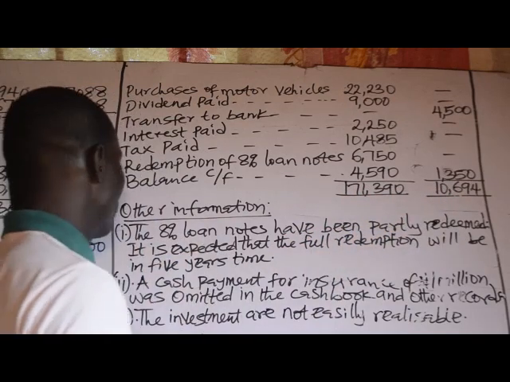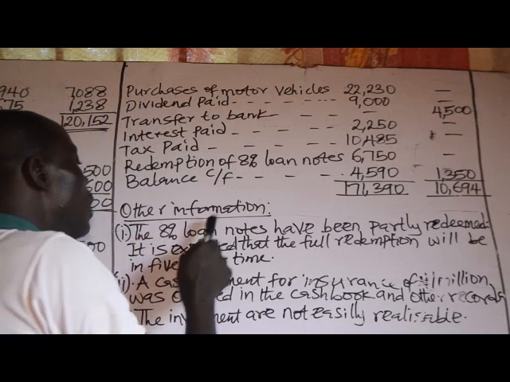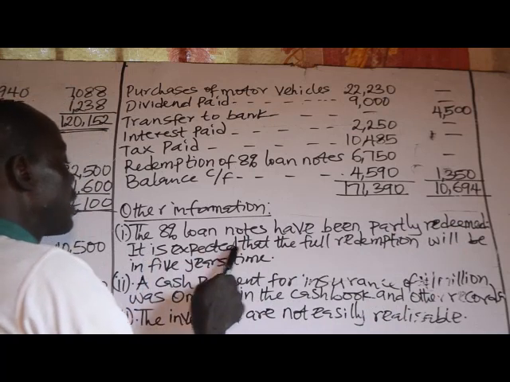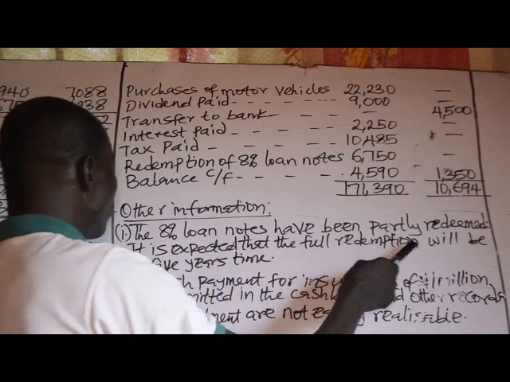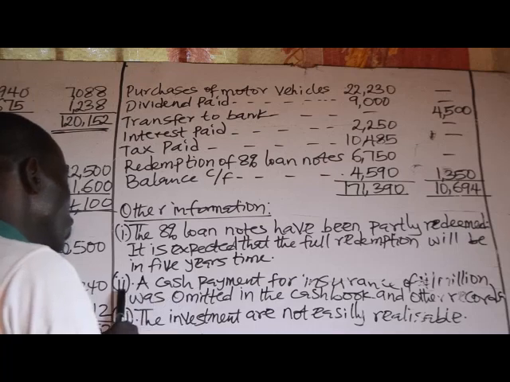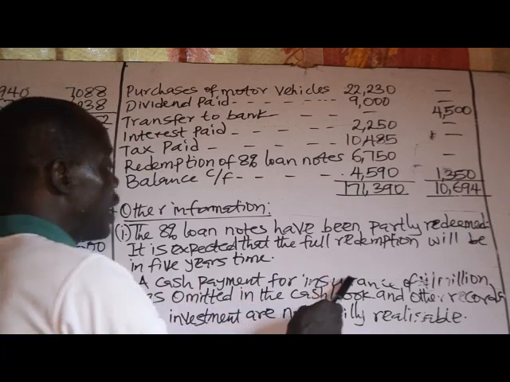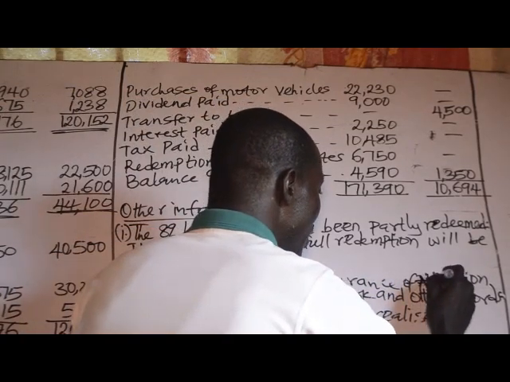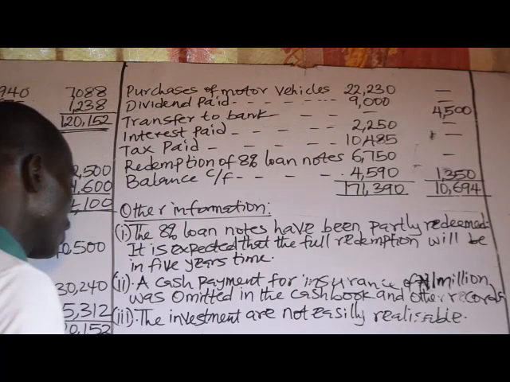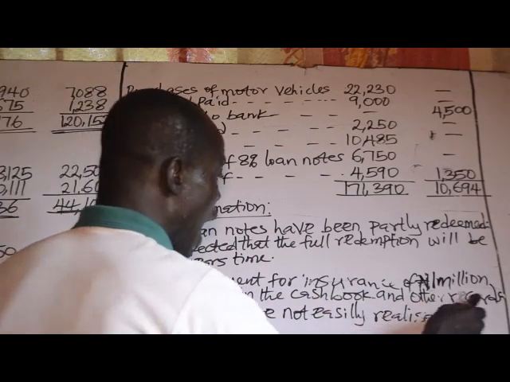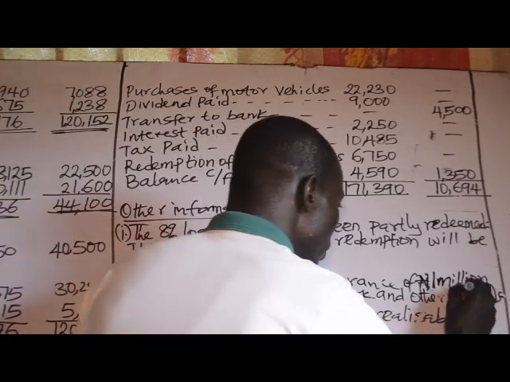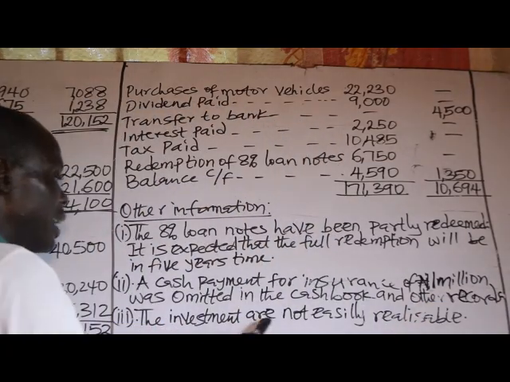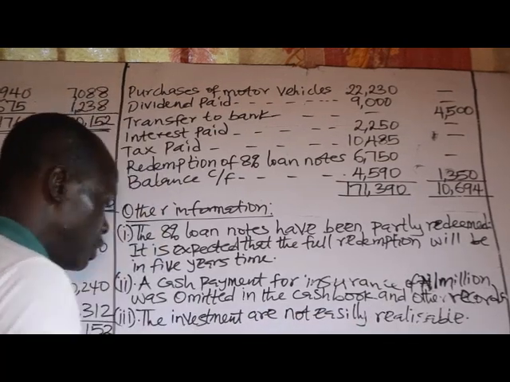Other information. The 8% loan notes have been partly redeemed. It is expected that the full redemption will be in 5 years' time. Note 2. A cash payment for insurance of 1 million naira was omitted in the cash book and other records. Then 3. The investments are not easily realizable.